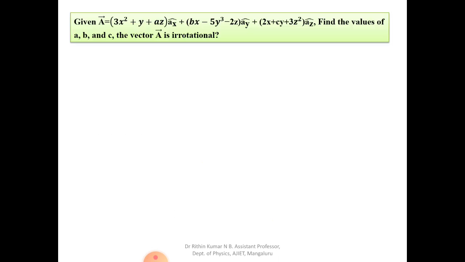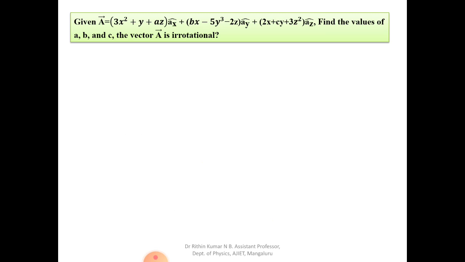Let us see the next kind of problem. Given A is equal to 3x square plus y az ax cap plus bx minus y cube minus 2z ay cap plus 2x plus cy plus 3z square az cap. Find the values of a, b, c, such that the vector A is irrotational. So it is an irrotational vector.